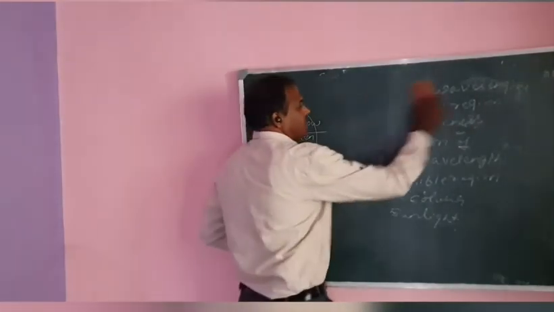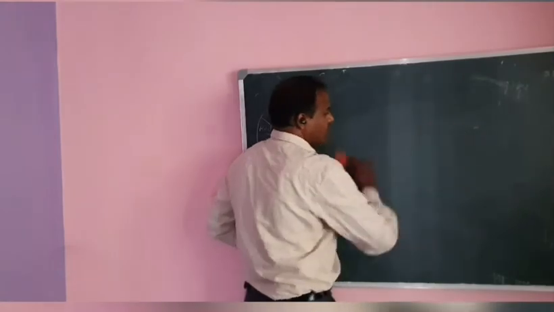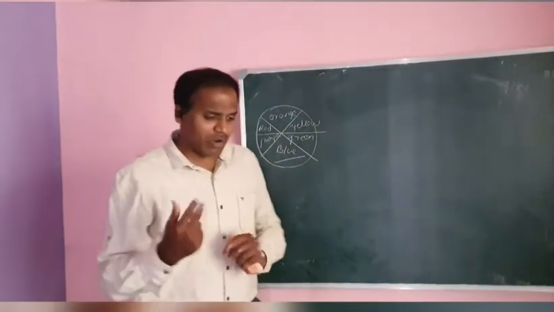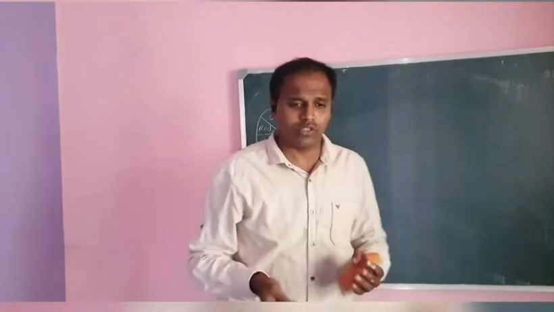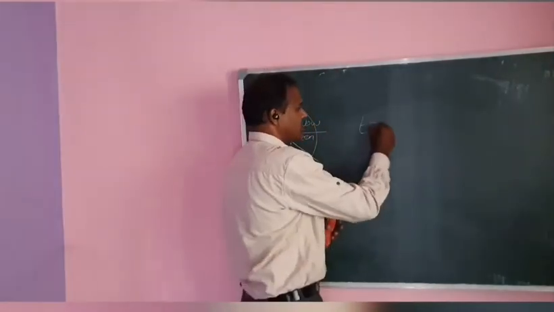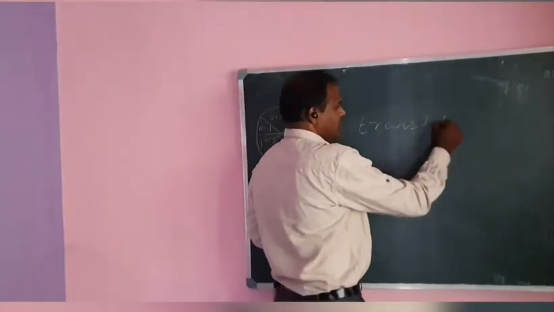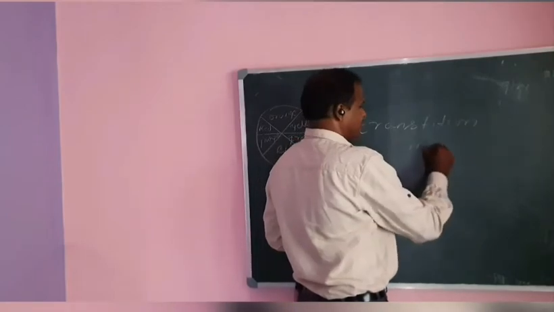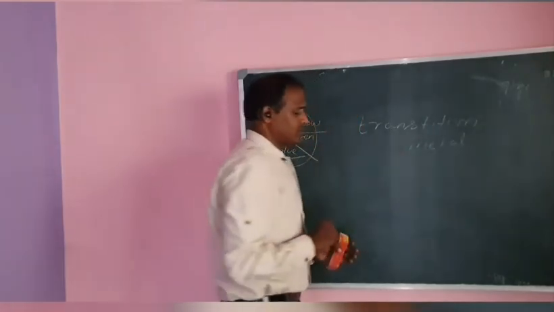After that, transition metals. You already know transition metals. How is color produced in transition metals?